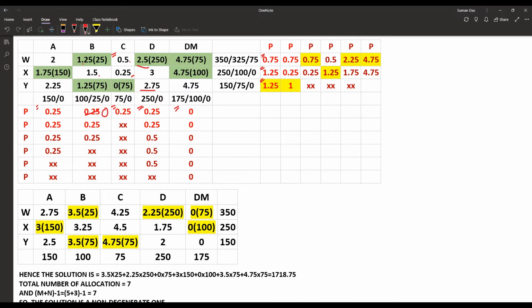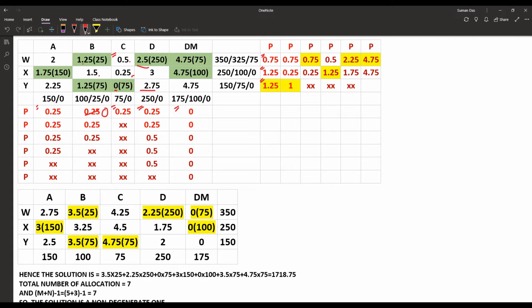Now we have to find which one is our maximum penalty. We can see here that the second row has 1.25 and the third row has 1.25. Both have the maximum penalty. At that moment we are choosing 1.25 for the third row. Now in the third row, we have to find which cell value is the minimum. We can see here that 0 is the minimum cell value. So we are thinking about the row and column requirement and supply.